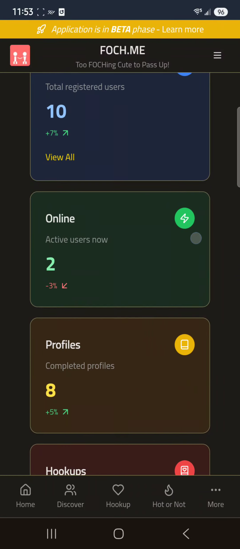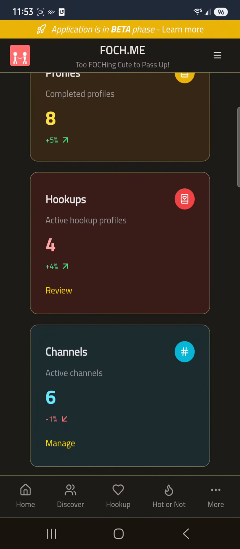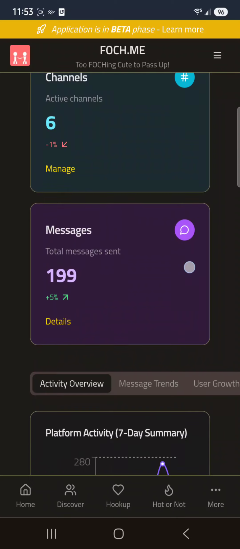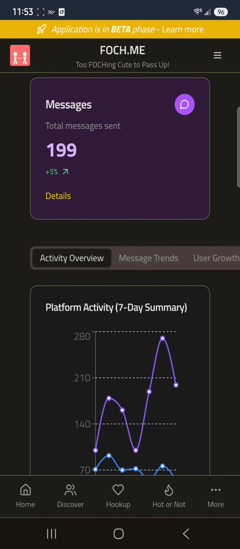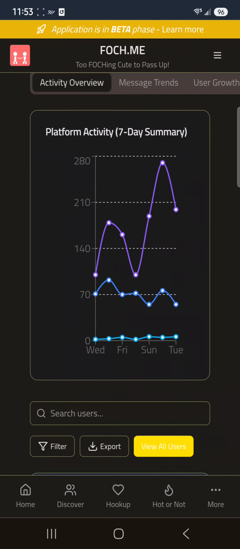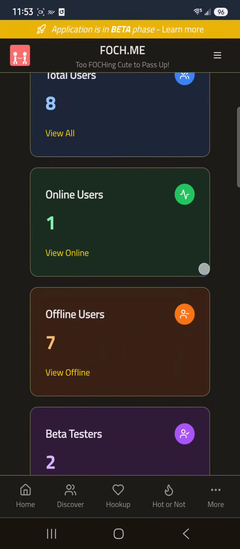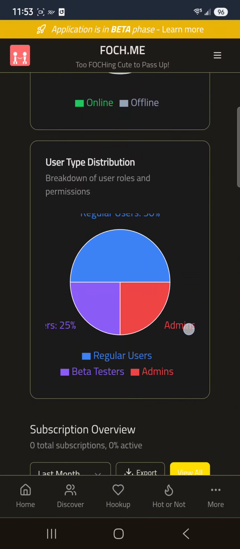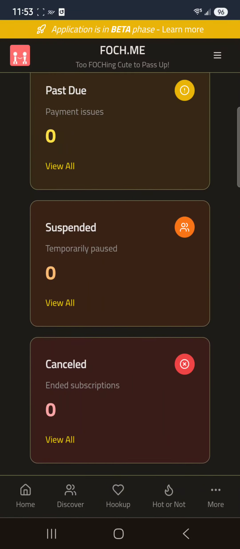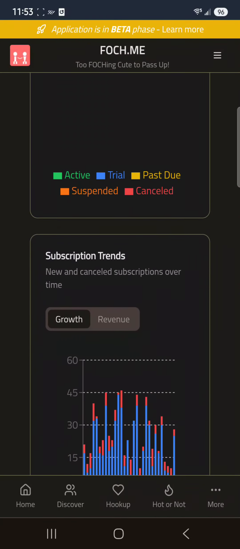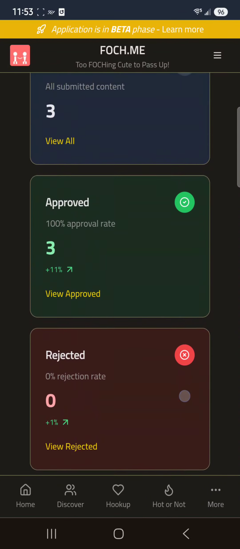You can see the total users, how many online, how many actually have profiles, how many actually have hookup profiles, the different text and chat channels, how many messages totals there are, platform activity over the last 7 days, total users online. Here you go, subscription, active, trial. I don't have it enabled yet. So a bunch of information.